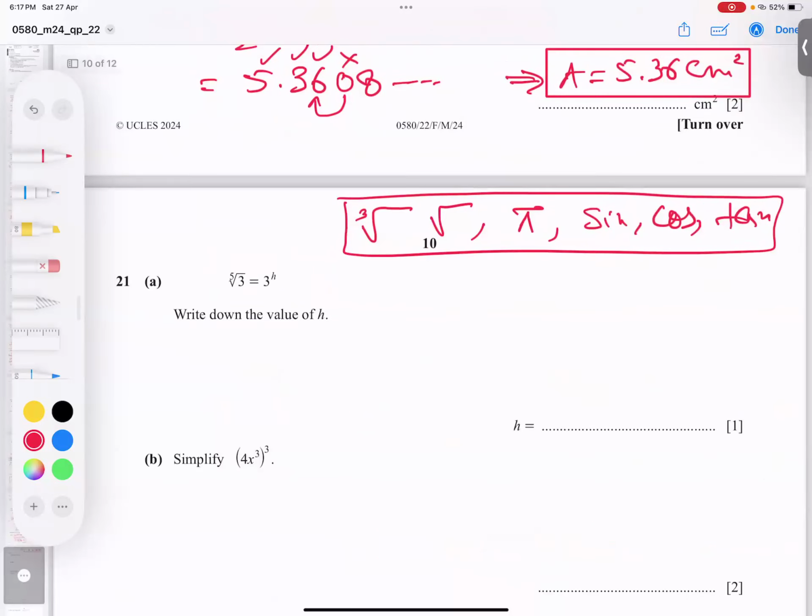So what is the technique, for your knowledge? I think just extra knowledge. If we have something like this, it's called x to power half.